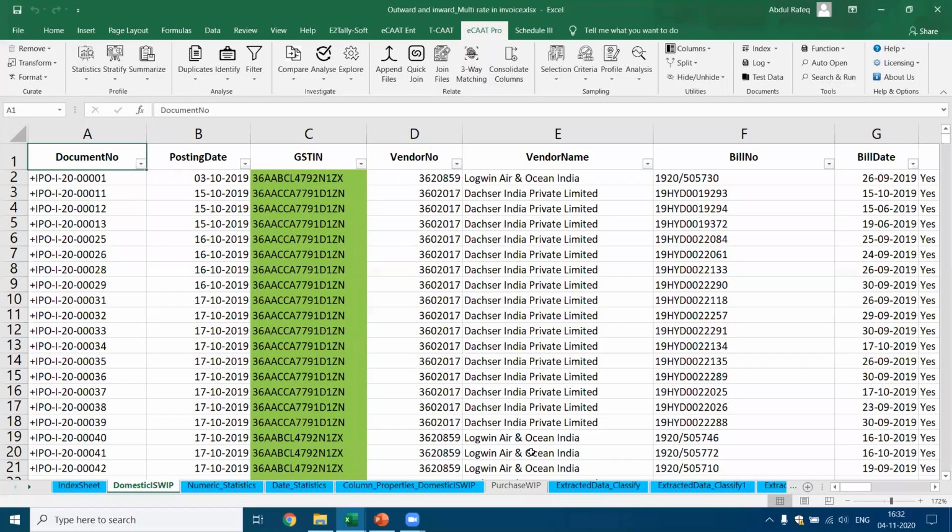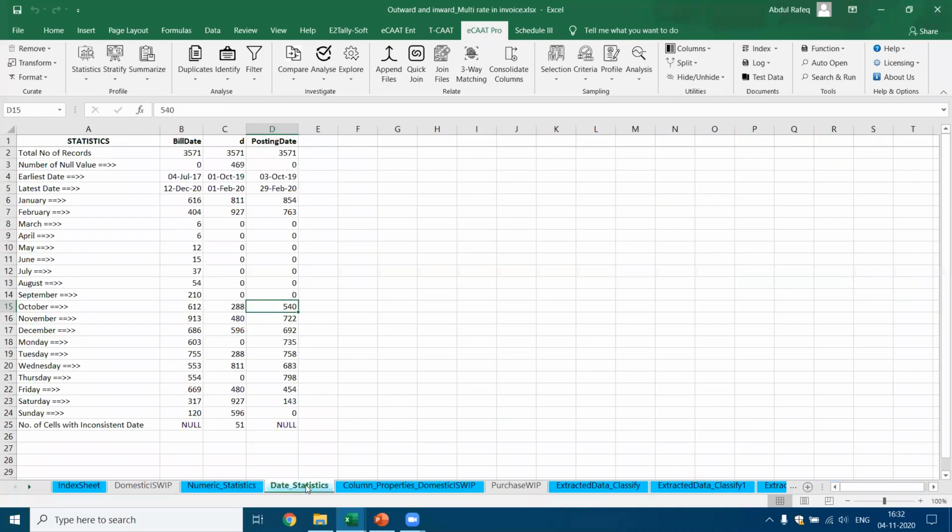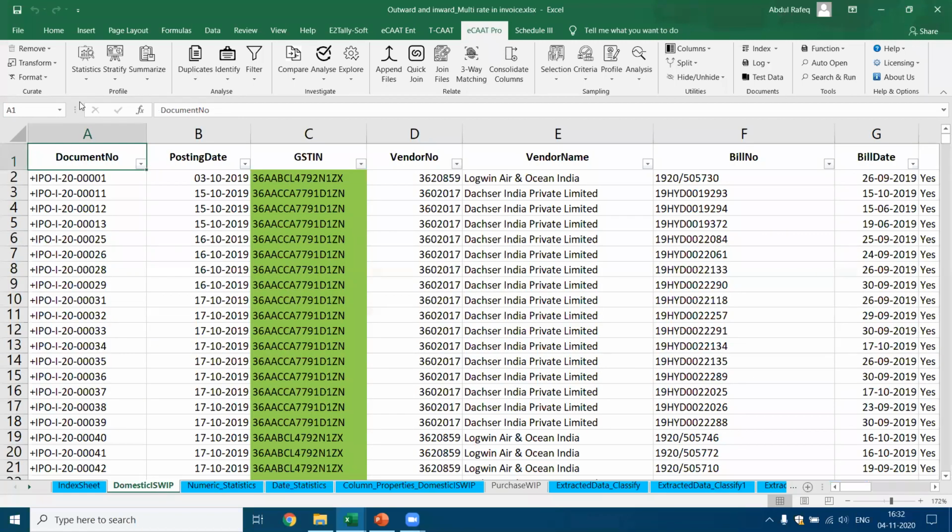Now, this is about the numeric statistics. Similarly, I look at the date-related statistics. How do I get the date-related statistics? The same way, I go to the original data, I go to statistics, and I say I want column statistics.